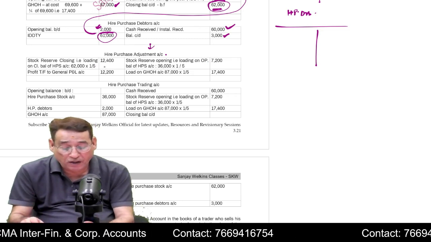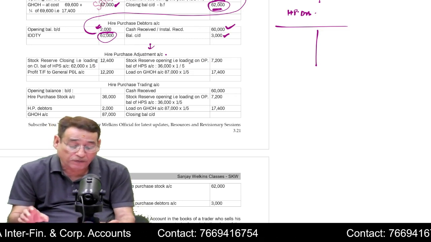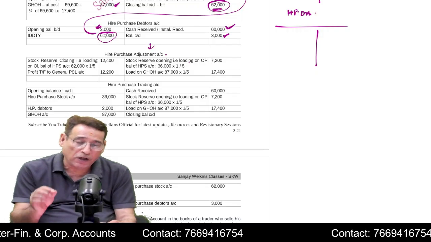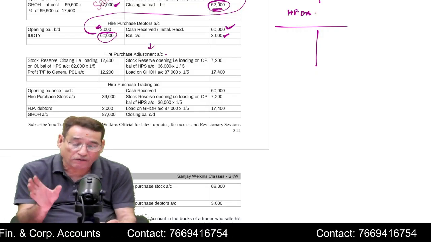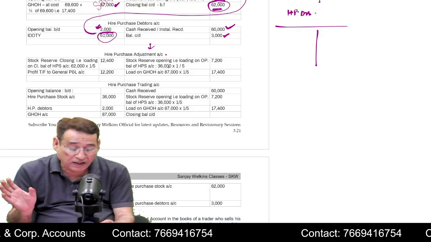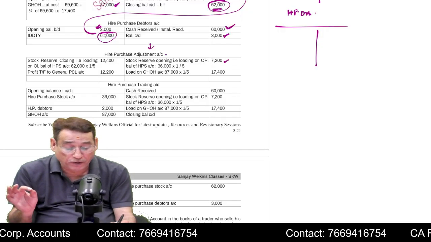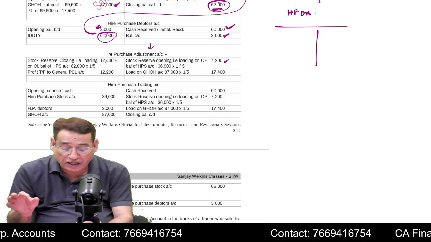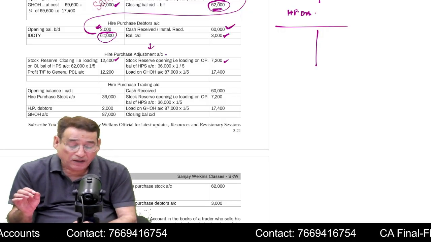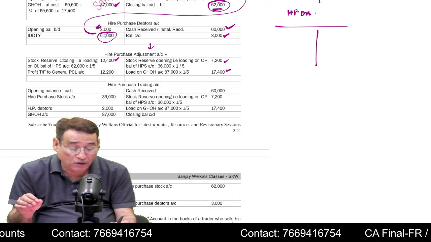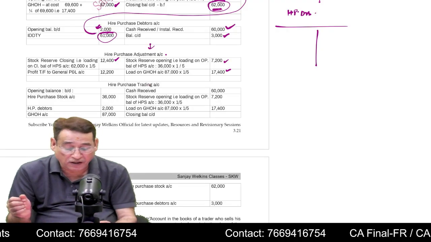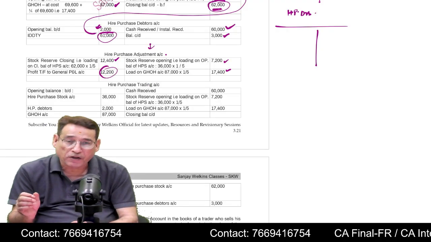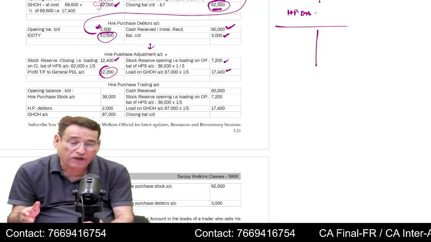For example, you will write here stock reserve. Stock reserve means loading on opening stock of hire purchase stock account. Now 36,000 into 1/5 will be your loading. Similarly, you will write here loading on closing stock. And similarly, you will write here loading on goods which you have sold out in the current year. The difference will give you profit. Actually, it is easy to find out this way.